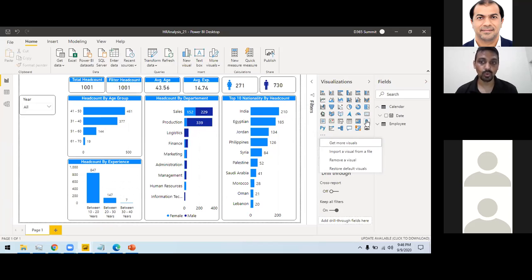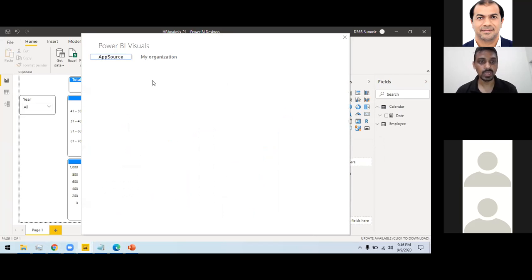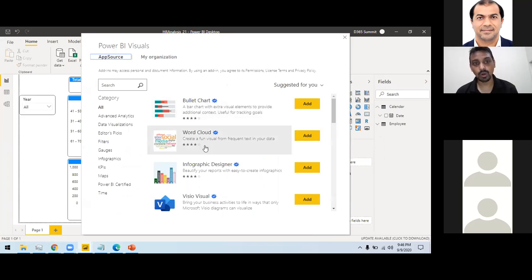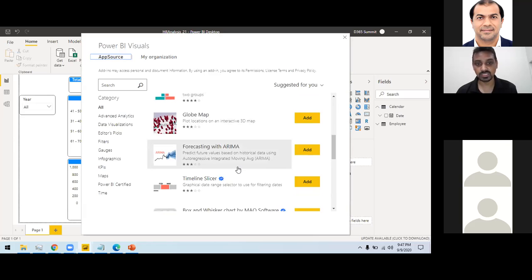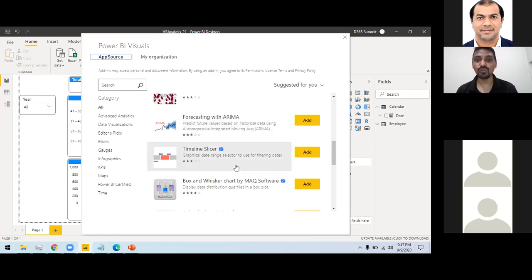You can write your own R visuals. You can also import visuals from the Microsoft AppSource library. Over 1,000 visuals are already available there: tornado chart, Google Map, Gantt chart, forecasting chart. Even if you find that some visuals are not available, you can write your custom visuals as well.